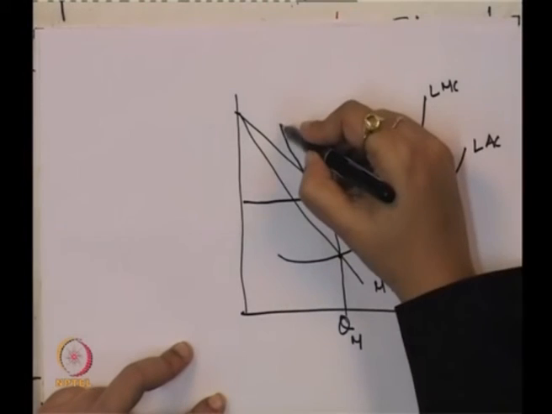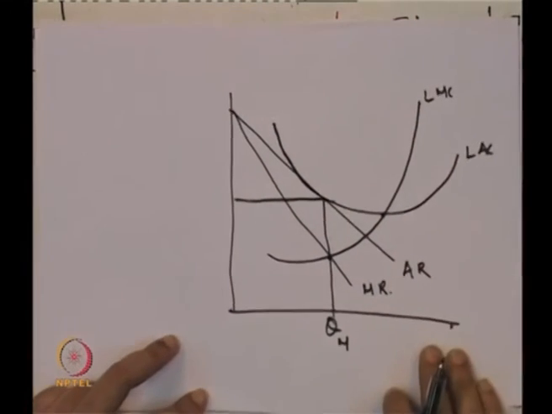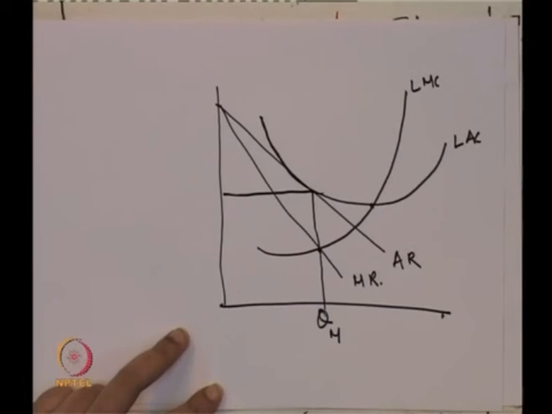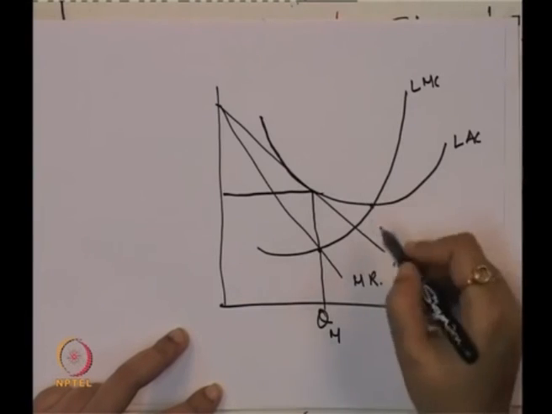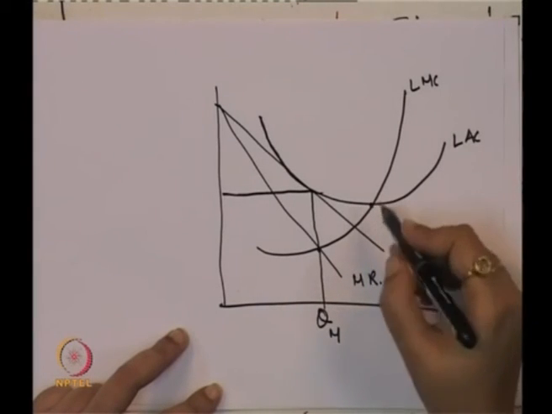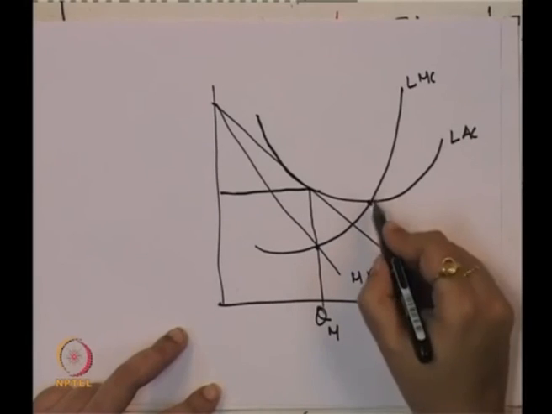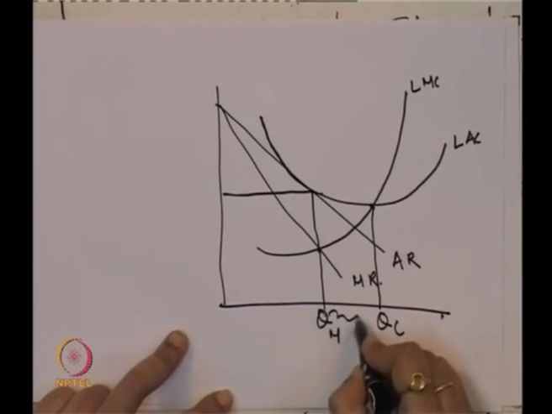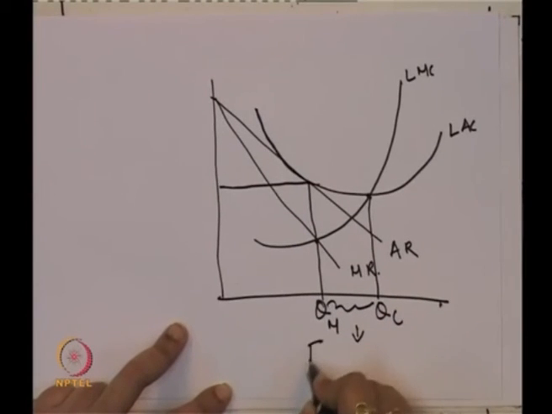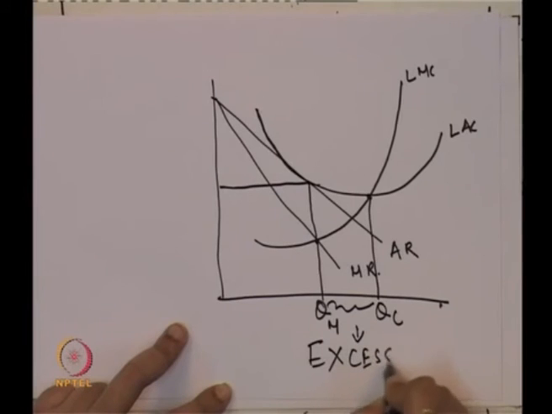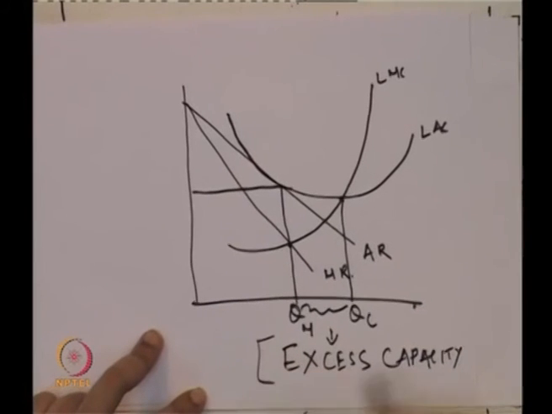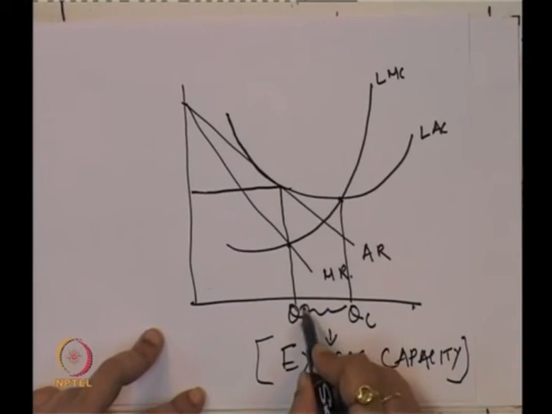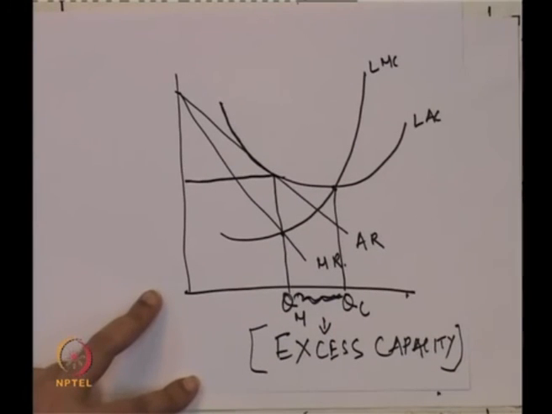If you look, they operate at the decreasing portion of the average cost curve, but ideally the perfectly competitive output is produced at the minimum point of the long run average cost curve. The difference between these two is generally known as the excess capacity, because this much more output could have been produced.